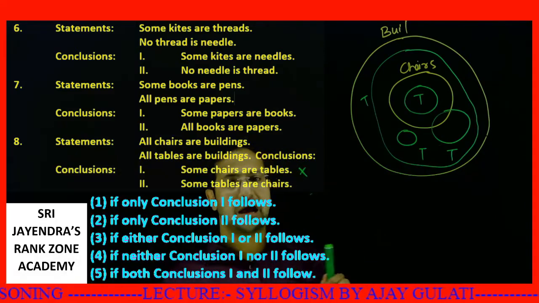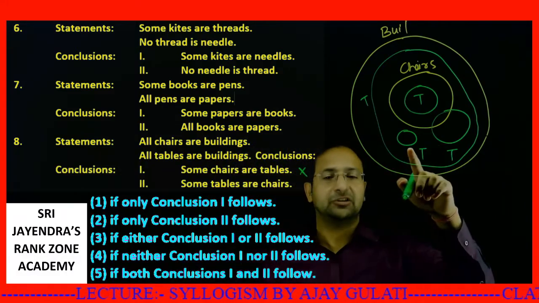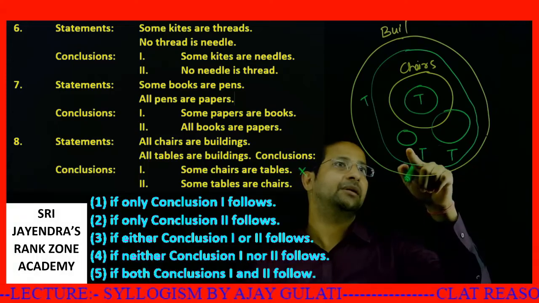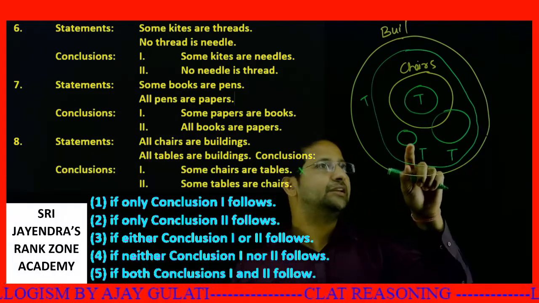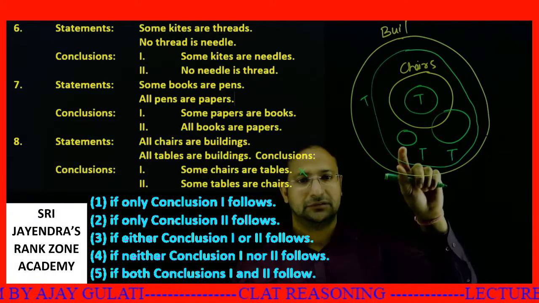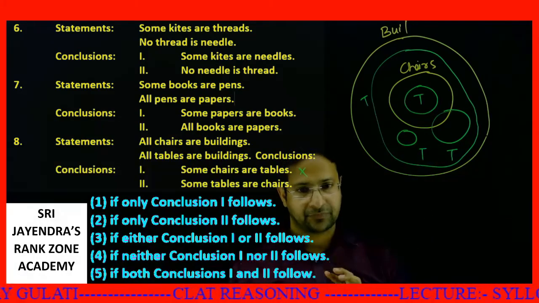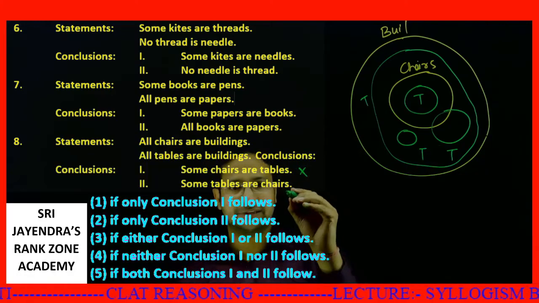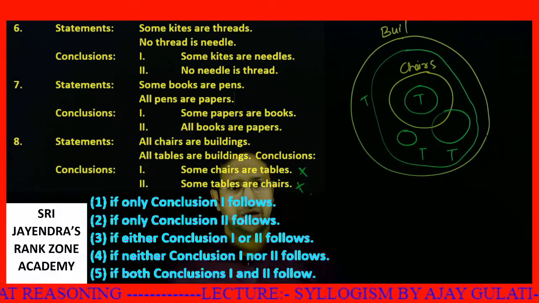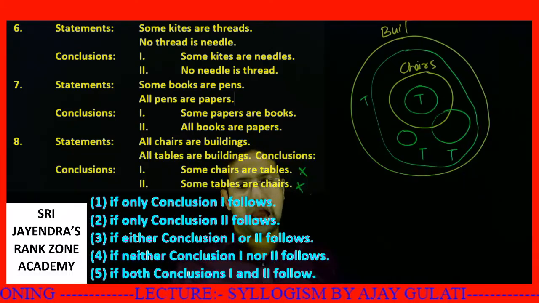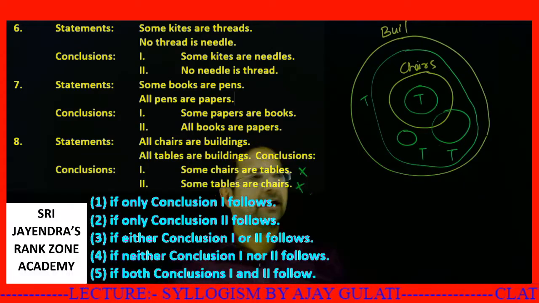Okay, some tables are chairs. From this particular set, I can again say some tables, these are the tables which are not chairs. I can deny it again. Clear? Some tables are chairs and some chairs are tables. I have denied them. Clear? And it is not true that at least one of them will be true.